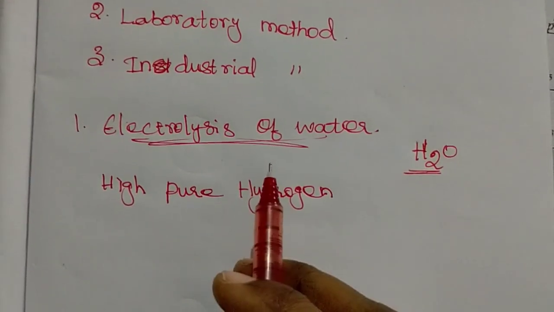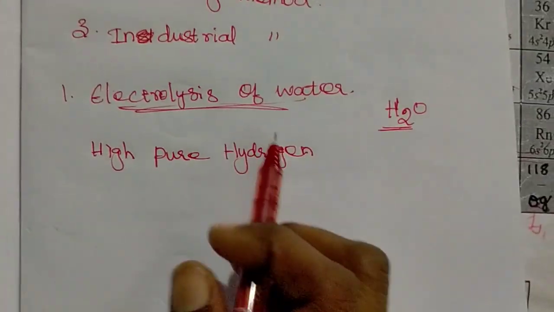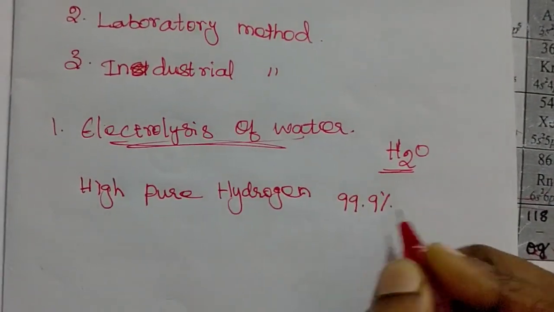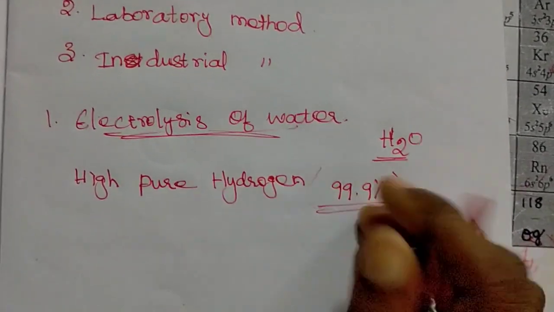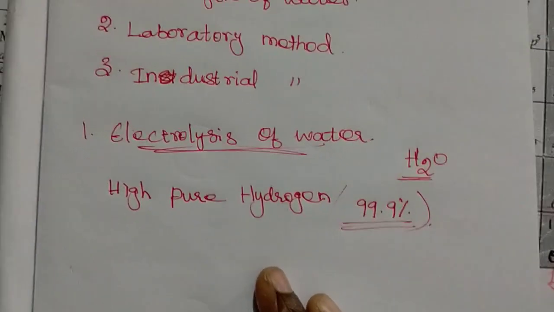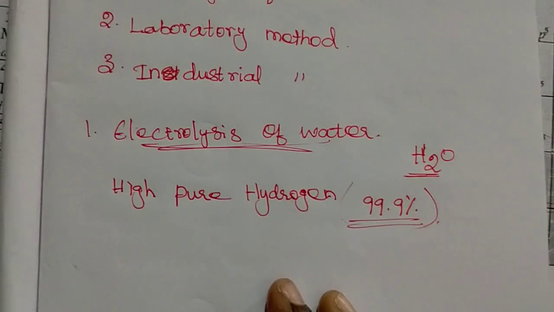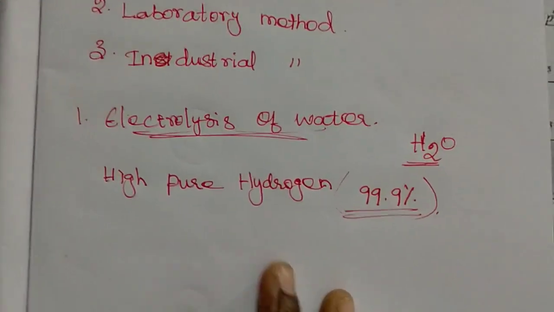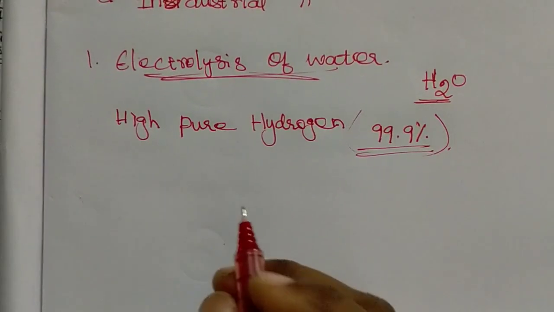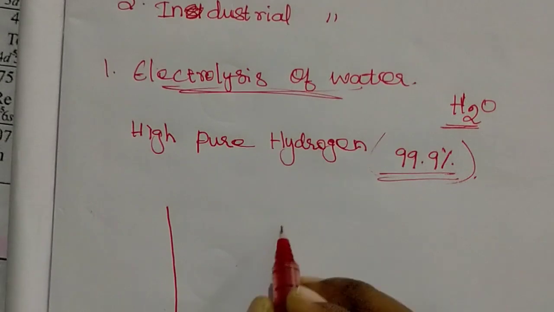We use this process to get 99.9% pure hydrogen. Traces of acid or alkali are added to the electrolysis of the aqueous solution. So for the electrolysis of water, first you take one electrolyte.